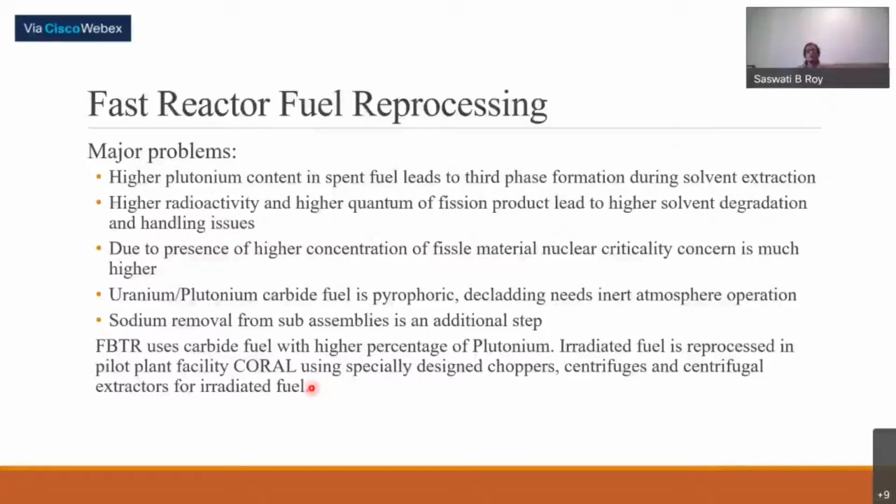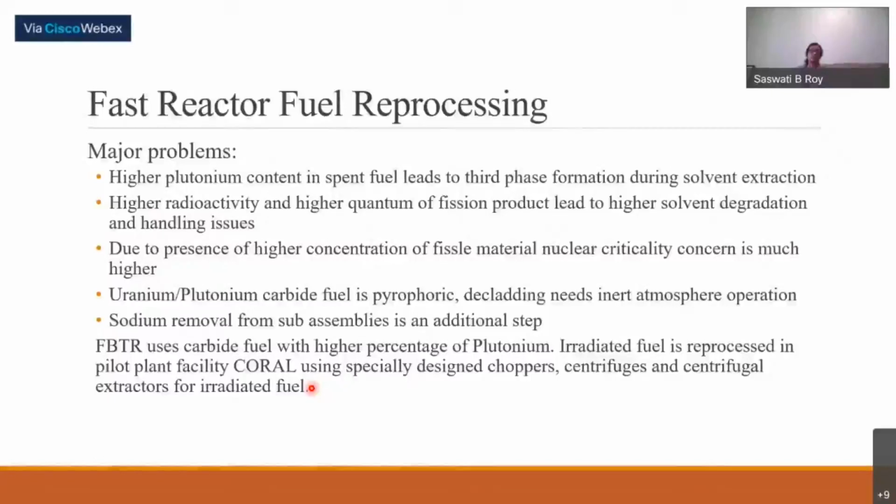And another class, somebody was asking about plutonium uranium carbide. This fuel is pyrophoric, so while decladding, it needs a totally inert atmosphere operation. After that, it goes into solution, so the pyrophoricity problem is reduced. But dry handling needs inert atmosphere. Additionally, sodium is used as coolant, so sodium removal from all sub-assemblies will be a very big issue. So all these additional problems are there with fast reactor fuel reprocessing.